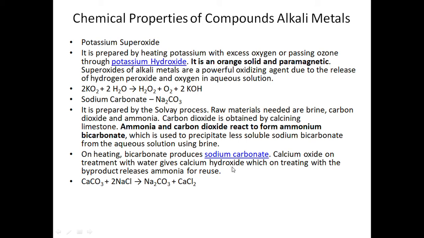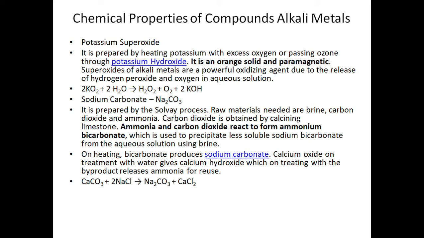Now we see potassium superoxide. It is prepared by heating potassium with excess oxygen or passing ozone through potassium hydroxide. It is an orange solid and paramagnetic. Superoxides of alkali metals are very powerful oxidizing agents due to the release of hydrogen peroxide or oxygen in aqueous solution.